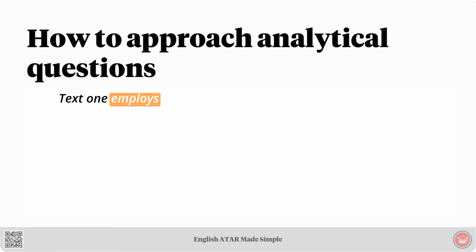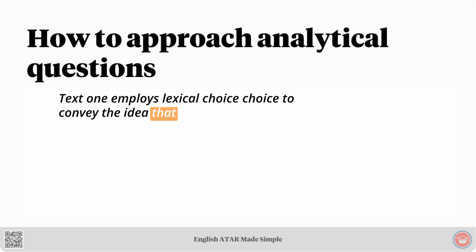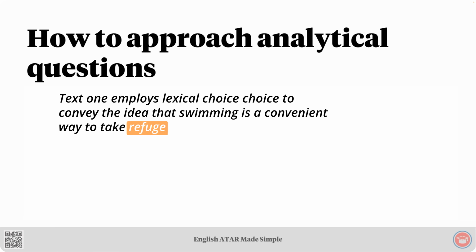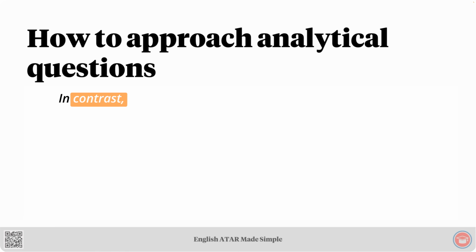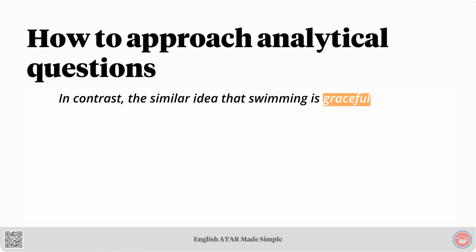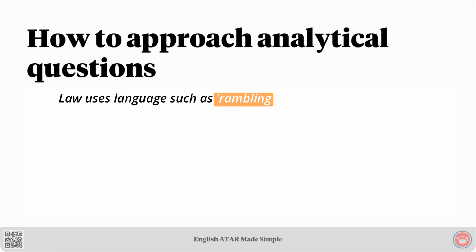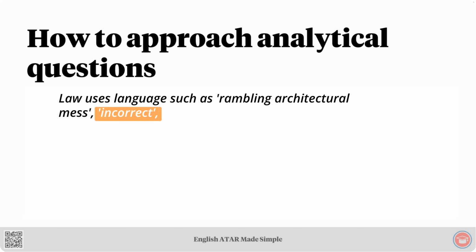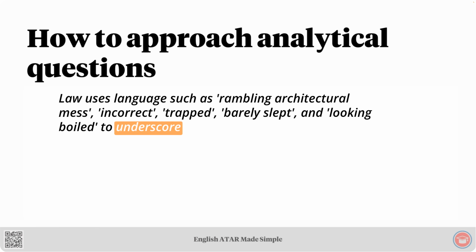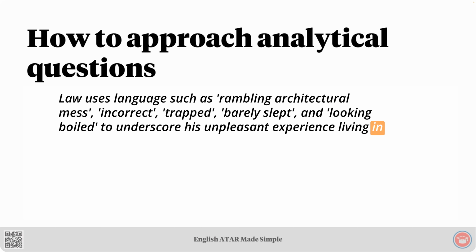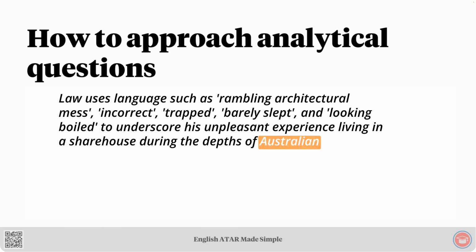Text 1 employs lexical choice to convey the idea that swimming is a convenient way to take refuge from the Australian heat. In contrast, the similar idea that swimming is graceful and meditative in text 2 is treated with figurative language. Law uses language such as rambling, architectural mess, incorrect, trapped, barely slept, and looking boiled to underscore his unpleasant experience living in a share house during the depths of Australian summer.